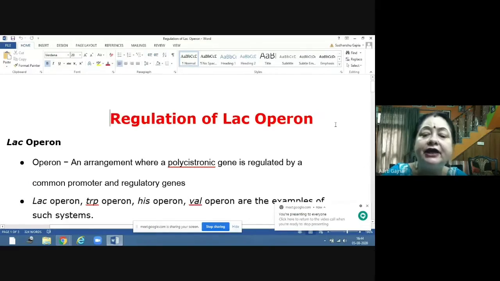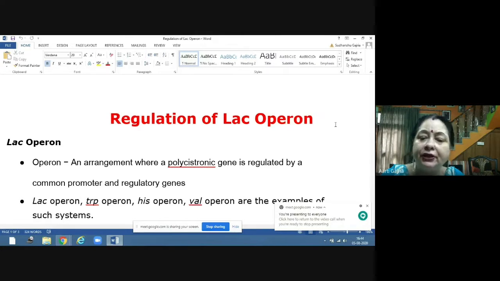As we have discussed in the earlier video, regulation of gene expression is required because all the genes are not required to express all the time. It depends on the metabolic conditions, physiological conditions, and environmental conditions, and at different levels which gene is required. A simple example is that the expression of genes should be regulated because all the genes are not required all the time.